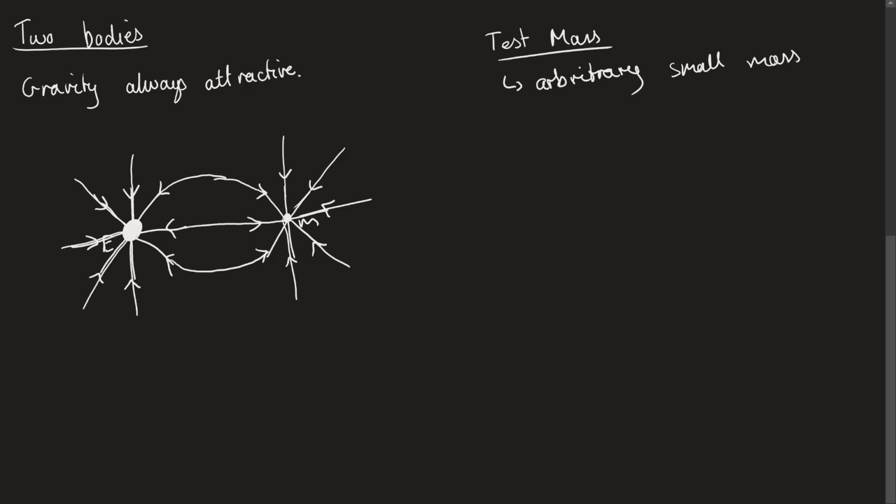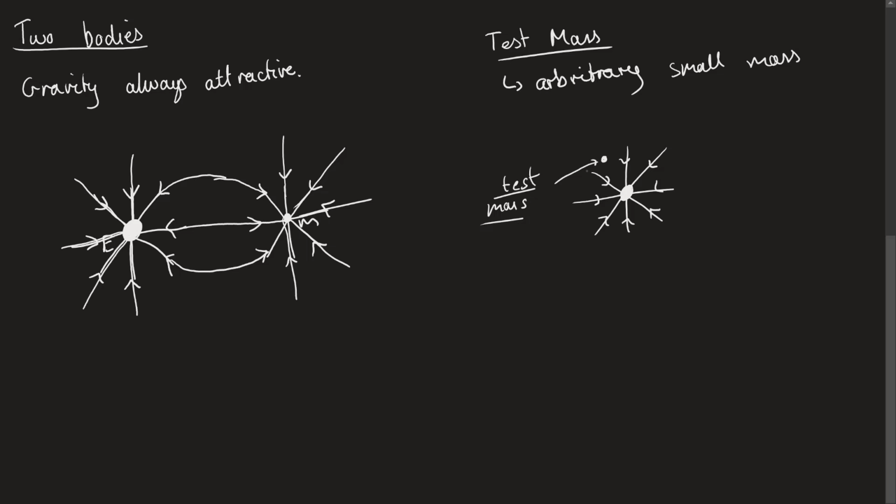And the whole idea is, if we were to put that test mass in this position in the field, so if we were to, for example, have another radial field where we have this kind of effect, let's say we wanted to calculate, I don't know, the potential, and we'll see how to calculate the potential at this point here. We would say, if a test mass was there, what kind of potential would it feel in this position?